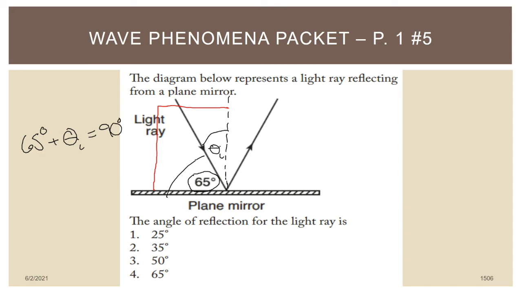And so that's really it. If 65 plus the angle of incidence has to be equal to 90 degrees, then we can figure out here that the angle of incidence is going to be 25 degrees because 25 plus 65 gives us 90. And so here's the deal. Not that complicated. If the angle of incidence is 25 degrees, then that means the angle of reflection is also 25 degrees, which makes the answer to this question choice 1. Take a second to pause this video here, write that down. When you hit play, we'll move on.